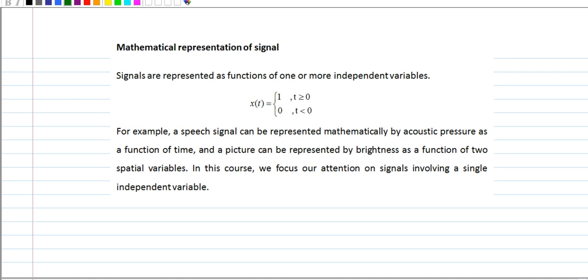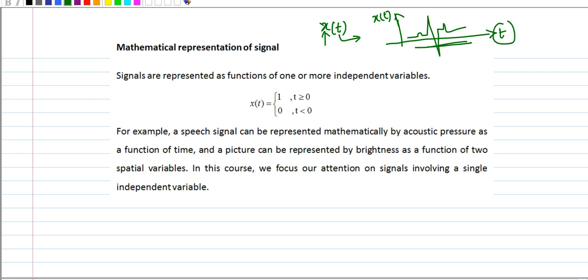The one-dimensional signal I will represent as x of t. Here x is any function where t is the independent variable. Suppose I have an ECG signal like this. With respect to time my amplitude varies, where t is the independent variable.